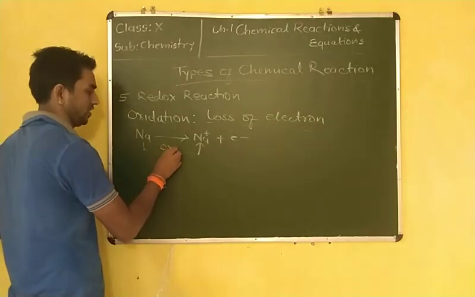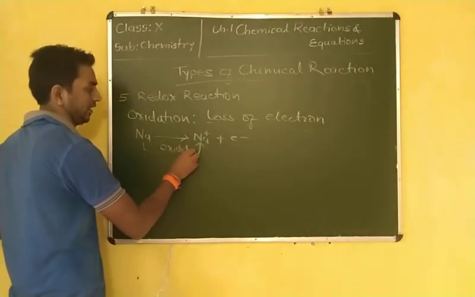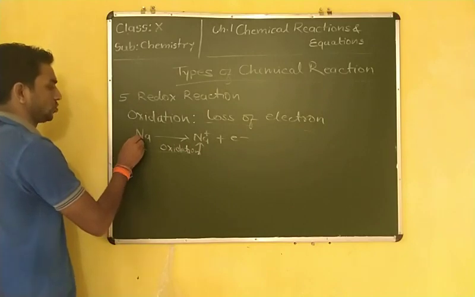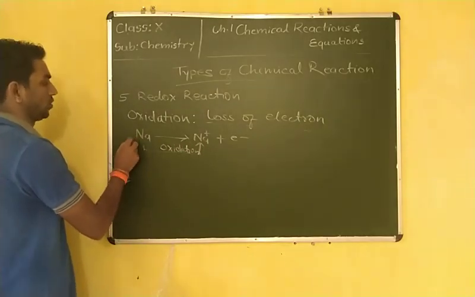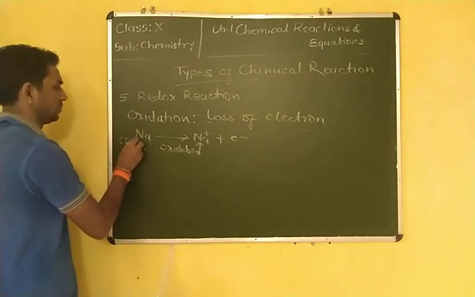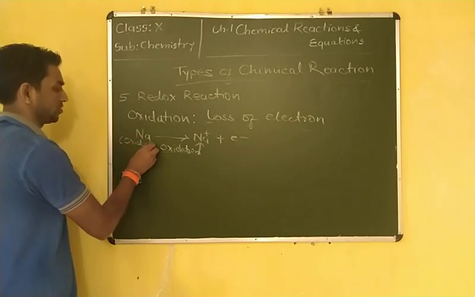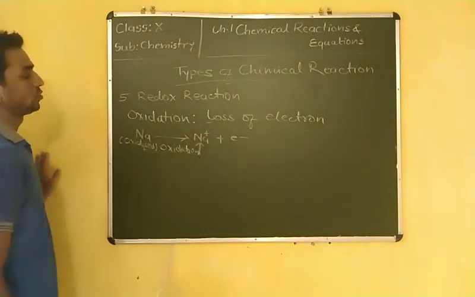This is oxidation, and sodium is oxidized into sodium cation.